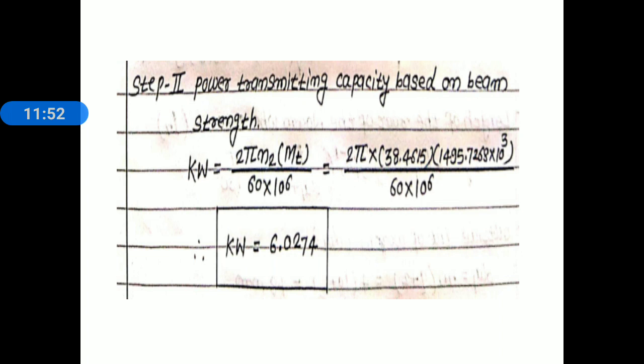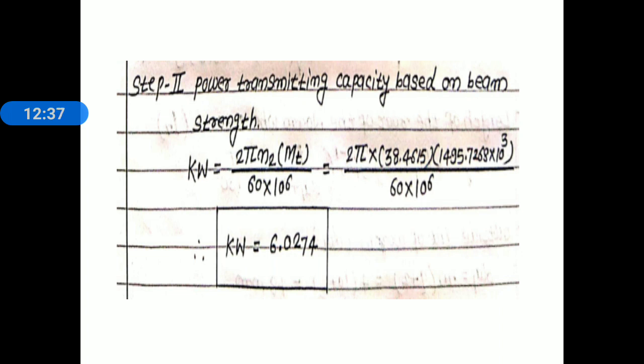Kilowatt is equal to 2 pi n2 MT, where MT is the lower value between MT1 and MT2, divided by 60 into 10 to the power 6. Now substitute 2 pi, the value of n2, speed of worm wheel, 38.4615, and MT, the lower value of MT1 and MT2, 1495.7268 into 10 to the power 3, whole divided by 60 into 10 to the power 6, and we get the safe power transmitting capacity based on kilowatt is equal to 6.0274. This is the answer. Remember that this problem was asked for 7 marks in May-June 2019.